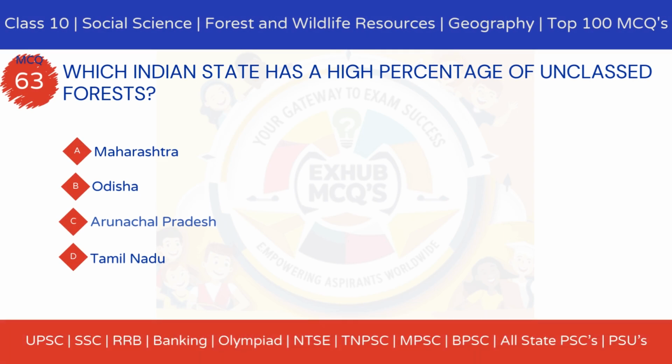MCQ 63. Which Indian state has a high percentage of unclassed forests? Option A, Maharashtra. Option B, Odisha. Option C, Arunachal Pradesh. Option D, Tamil Nadu.